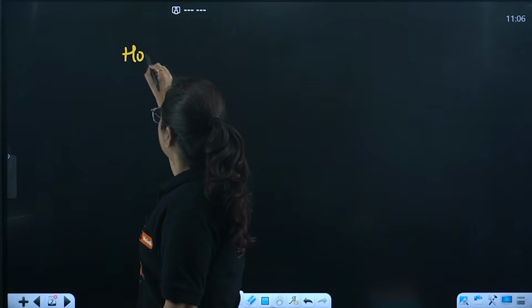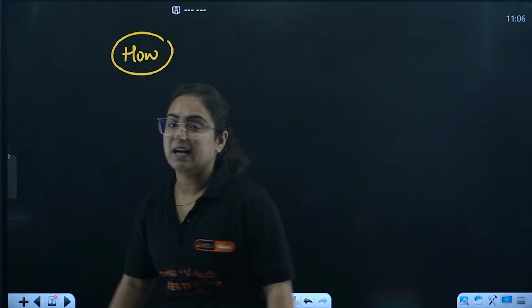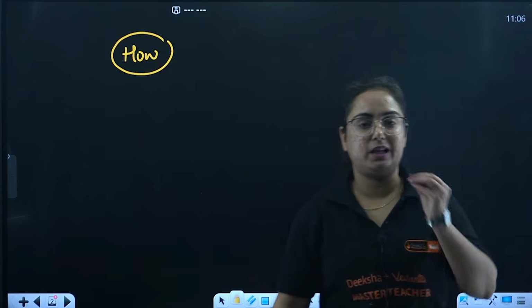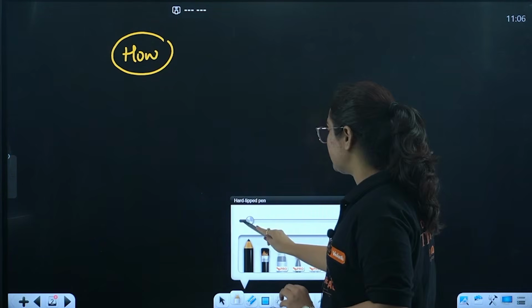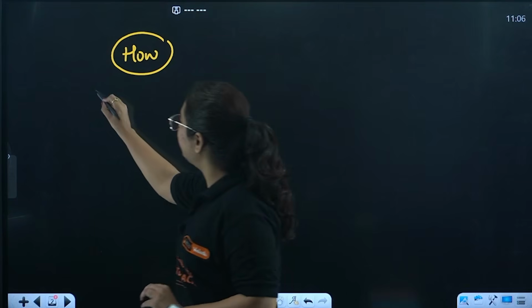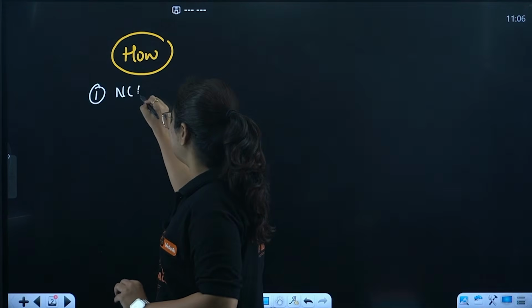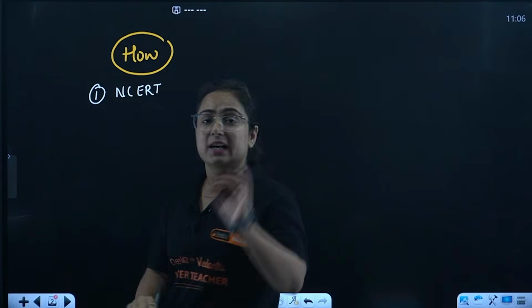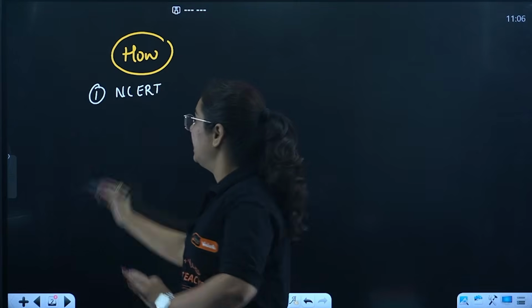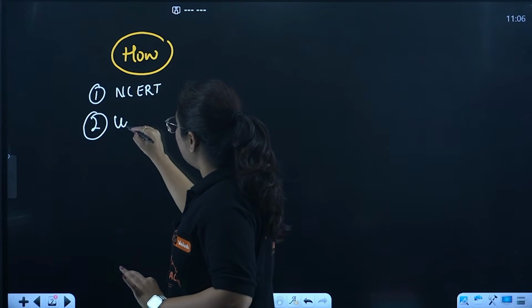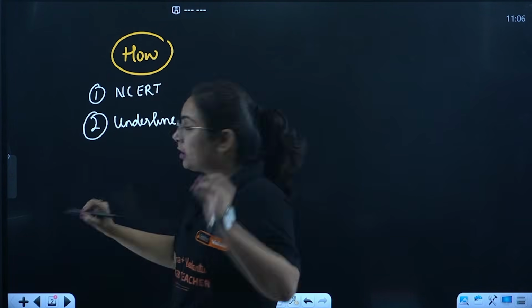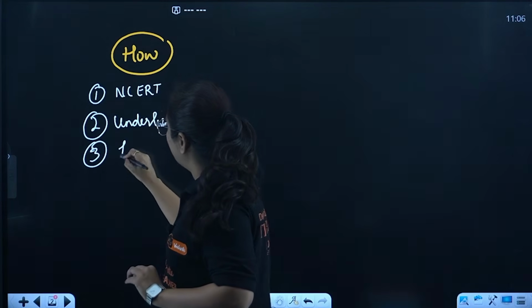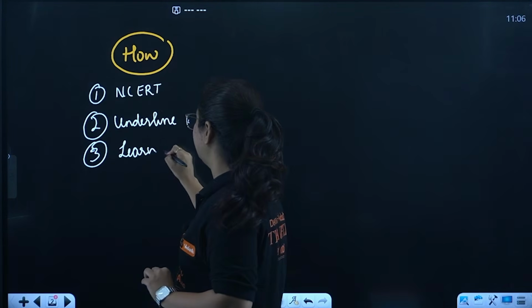Whenever you read NCERT, there is a pattern to read NCERT for SST. In the similar way, we are going to solve it today. The first thing we will do is read the NCERT line by line. Then I will help you underline all those keywords which are very important. The third thing we will do is learn all the definitions that are given in the boxes.